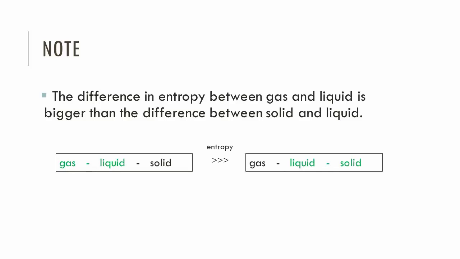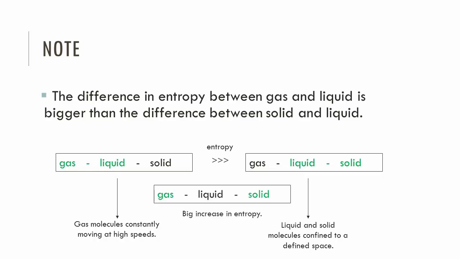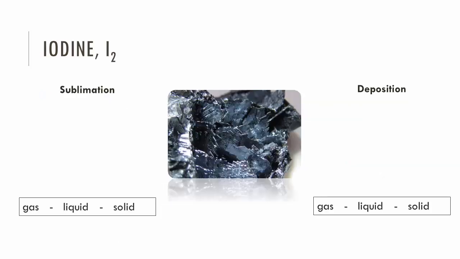We can explain this fact because solids and liquids are in phases in which matter is confined to a certain amount of space, whereas gases can move around indefinitely and at very high speeds. However, going from a solid to a gas is an even bigger increase in entropy. Sublimation and deposition of iodine are left.